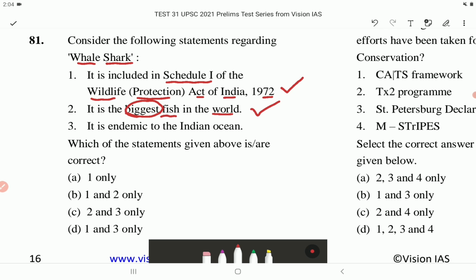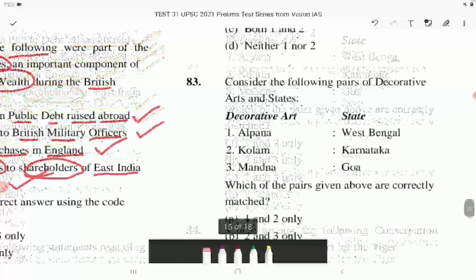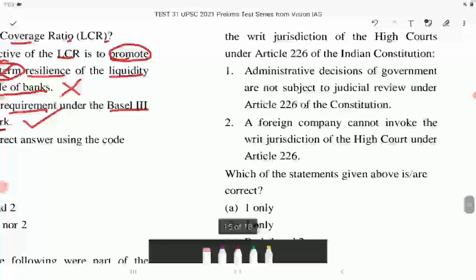Number 3. It is endemic to the Indian Ocean. This is incorrect. Whale sharks are found in all the tropical oceans of the world, and they travel large distances to find enough food to sustain their huge size and to reproduce. So statement 3 is incorrect. Which of the statements given above is or are correct? The correct answer is option B, that is 1 and 2 only. Now let's come to next question, that is question number 82.